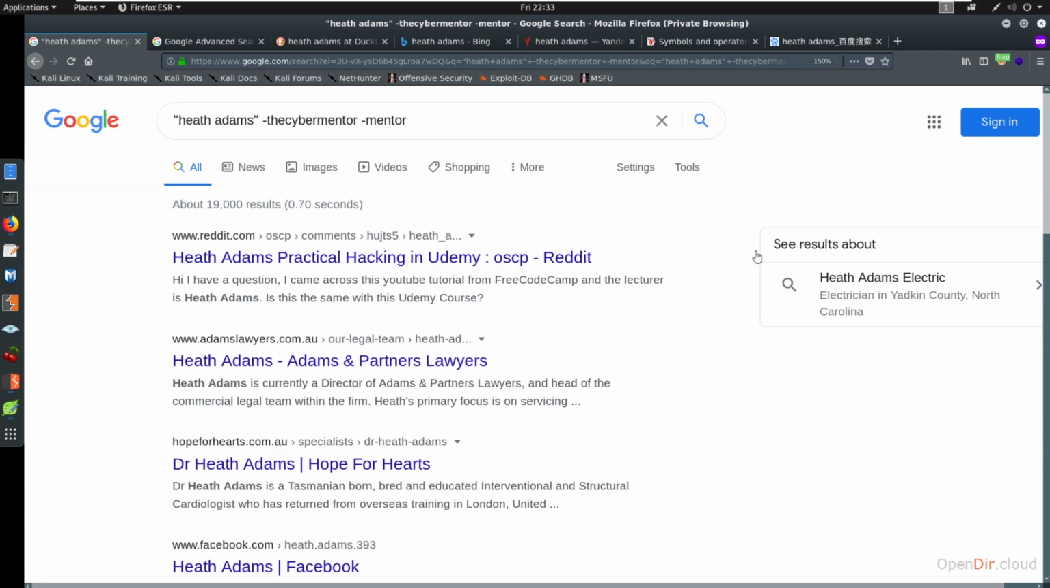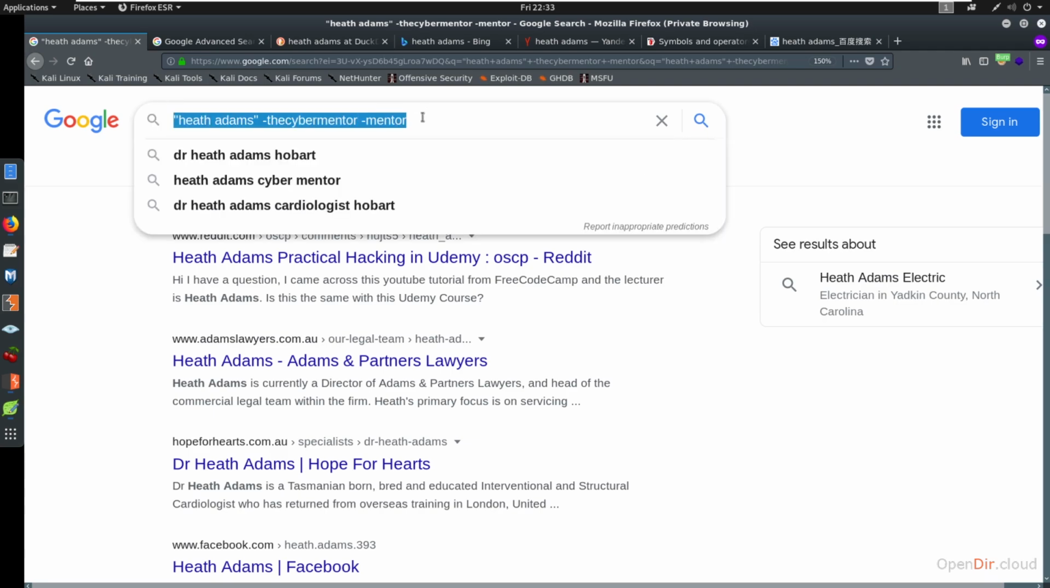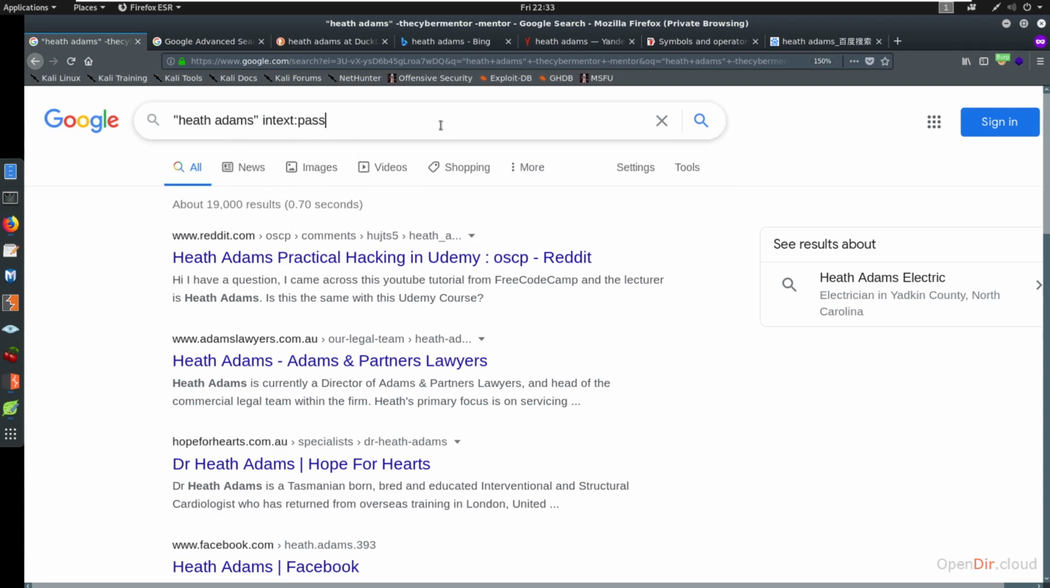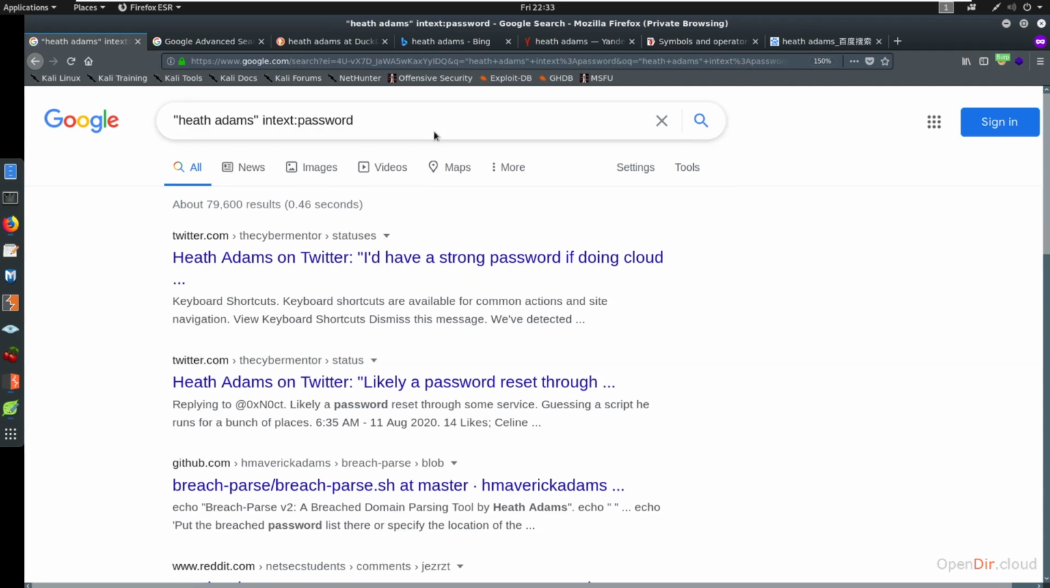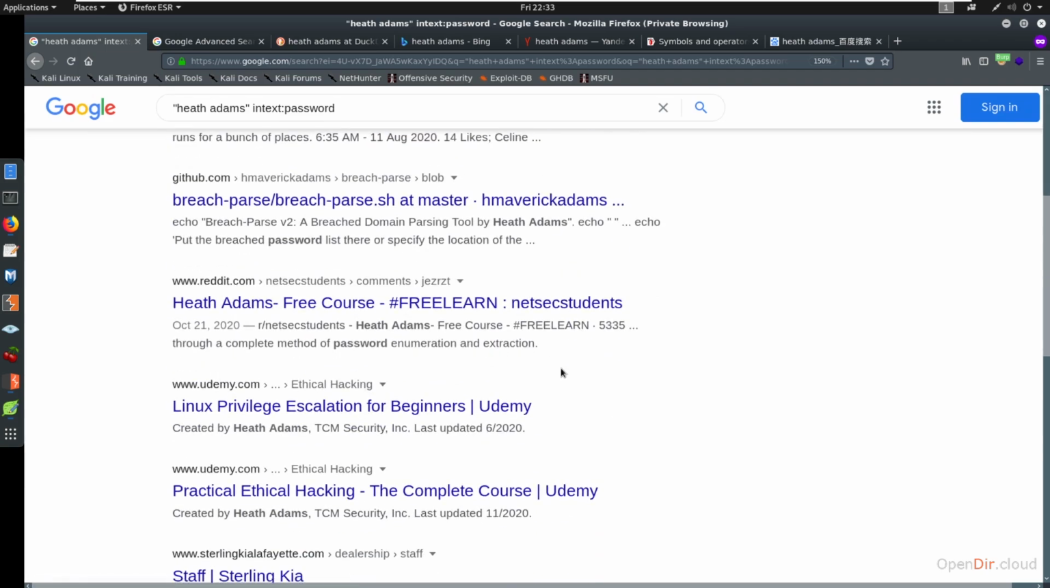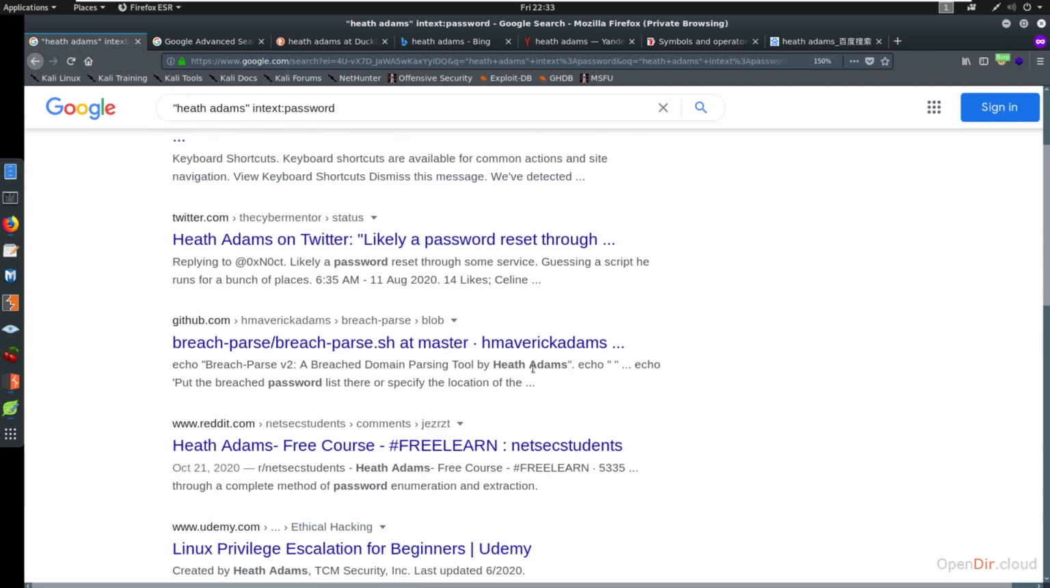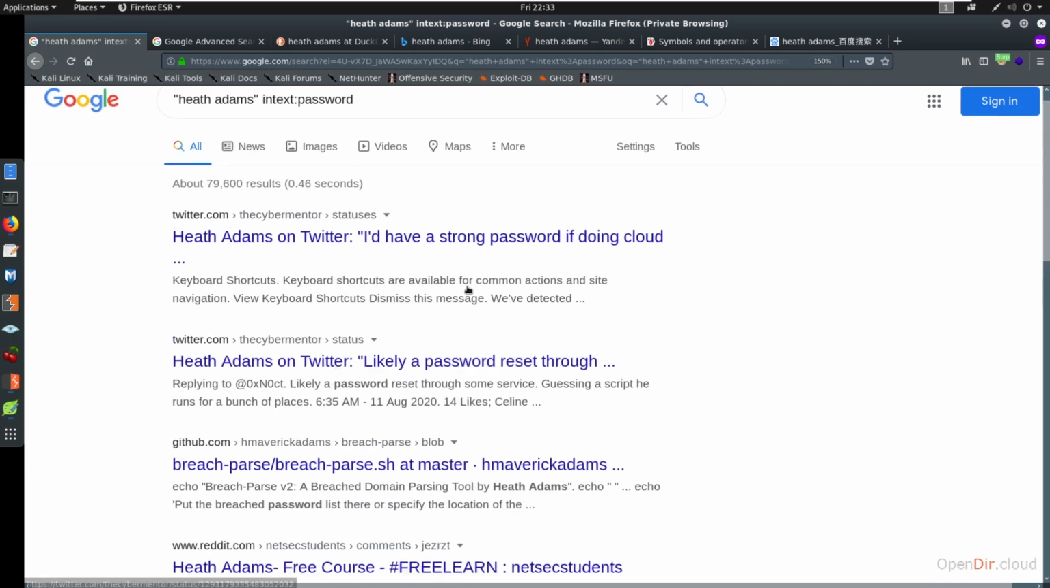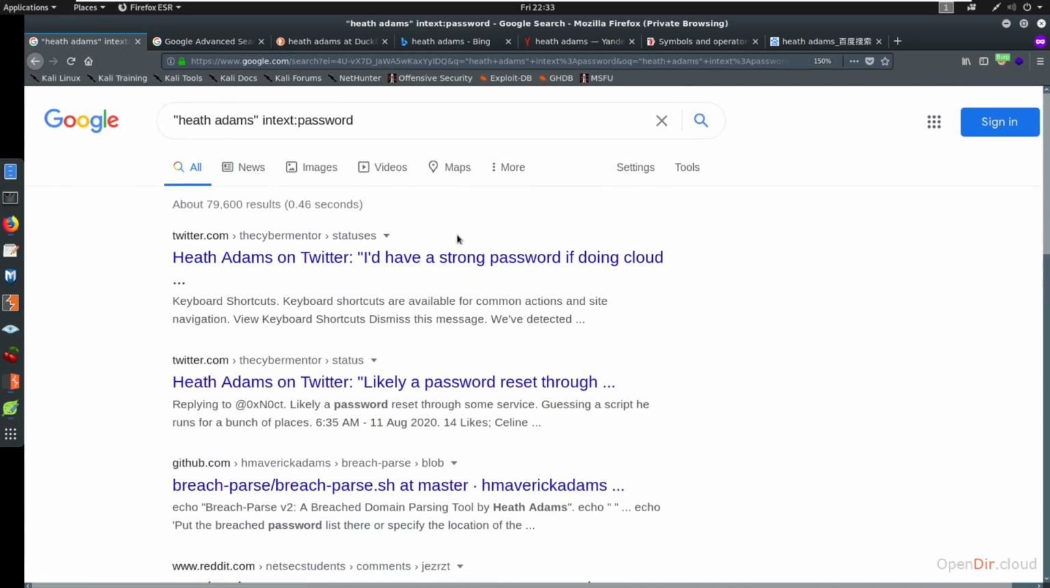So we can do something called in title, in URL, in text. I like saying things like this. Like, look, we could look for in text. So we'll say in text password. I want to see if there's anything related to me with password in the text. So you're going to come through here and see what I have related to password. So I've got some things here with breach parse, which is a tool I wrote, some things that we were talking on Twitter. I was saying something about password on Twitter. Now, this could be a way to search through my Twitter if you wanted to.